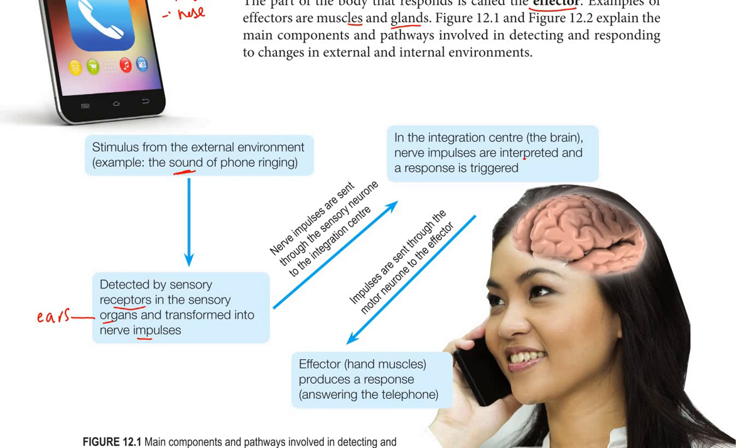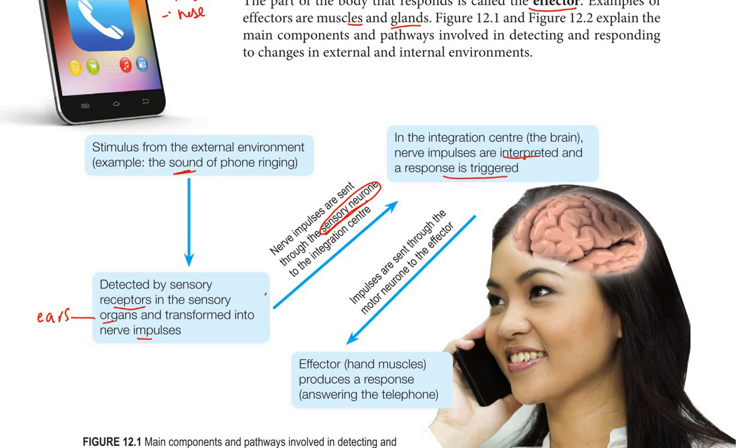The nerve impulse is then sent through the sensory neuron. The neuron that sends the impulse from the receptors to the brain is called the sensory neuron. So the sensory neuron sends the impulse from the receptor to the brain, or integration center. In the integration center, the brain interprets the nerve impulse and a response is triggered.